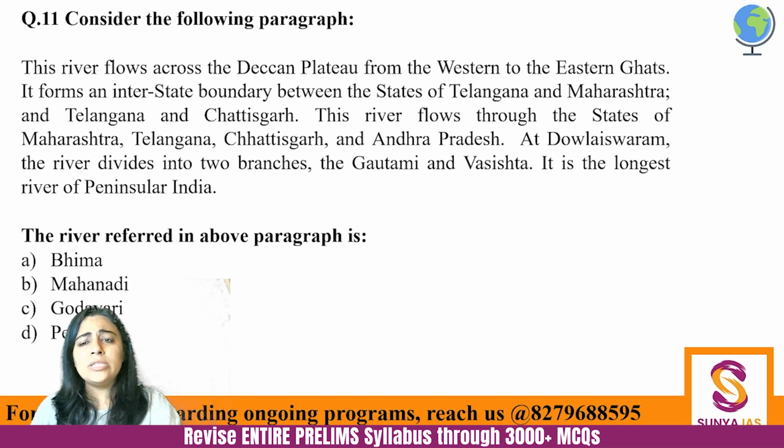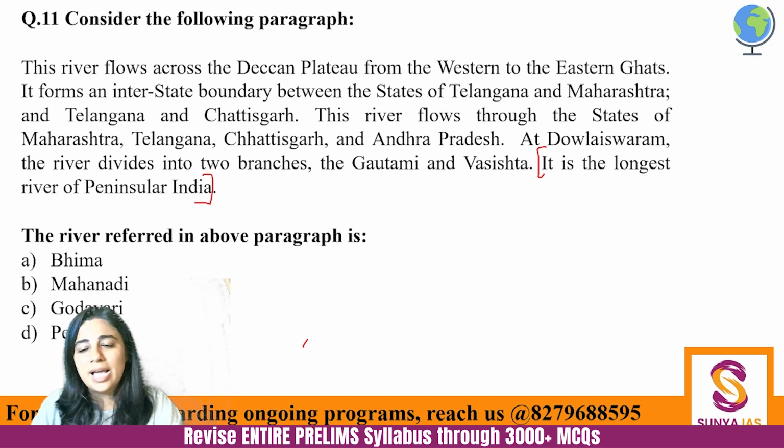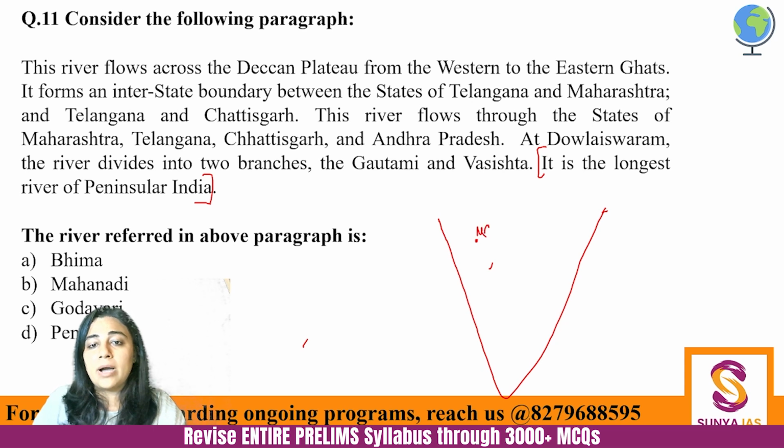Sorry. Which river is being talked about? The last line itself would be enough to answer this particular question. And this is generally what UPSC does. It will scare you and it will test your patience, whether you are able to sustain your patience or not. And at the end, it will give you a very easy hint. If you are able to sustain your patience till the end, you'll be able to catch that hint. Otherwise, you'll not be able to catch it. So, the Godavari river is being talked about here. And see, Godavari is starting from Maharashtra, particularly from Trimbakeshwar.